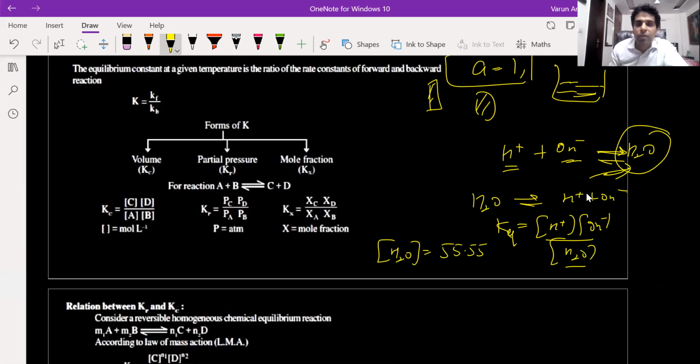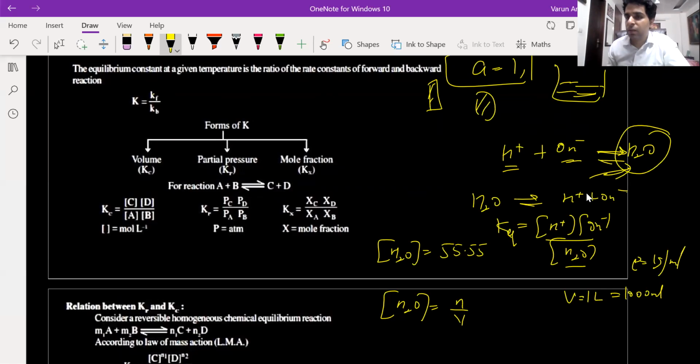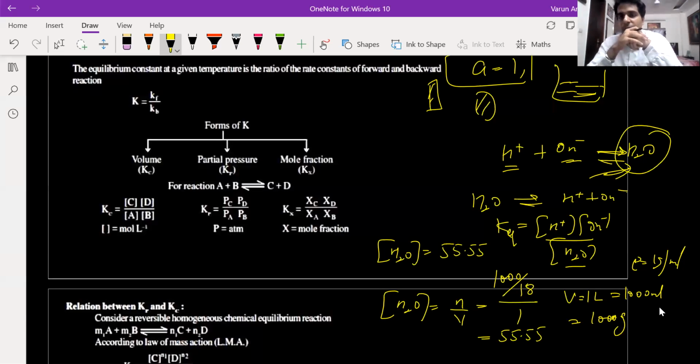How? What is active mass? Number of moles upon volume. So I am taking 1 liter of water. 1 liter means 1000 ml, and the density of water, you know, is 1 gram per ml. So 1000 ml will be 1000 grams. So number of moles will be weight of water, that is 1000, divided by molecular weight of water, that is 18. And the volume will be 1 liter. So the number of moles will be 55.5.